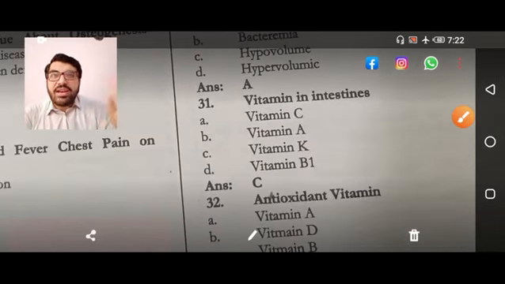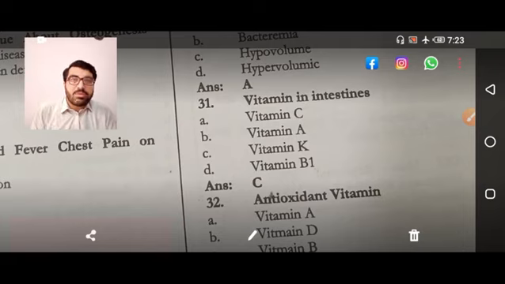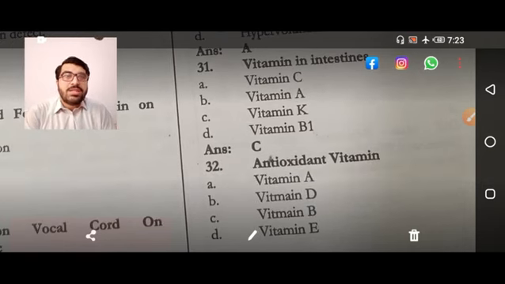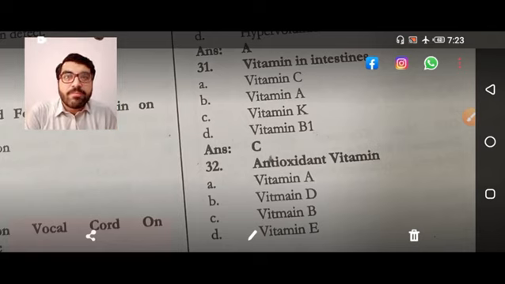Now, about the vitamins in the intestine, we know there is vitamin K, and another vitamin in small amounts is vitamin B12. But more than this is vitamin K. The vitamin in the intestine is vitamin K, produced by the gut bacteria. So they ask a question related to it.